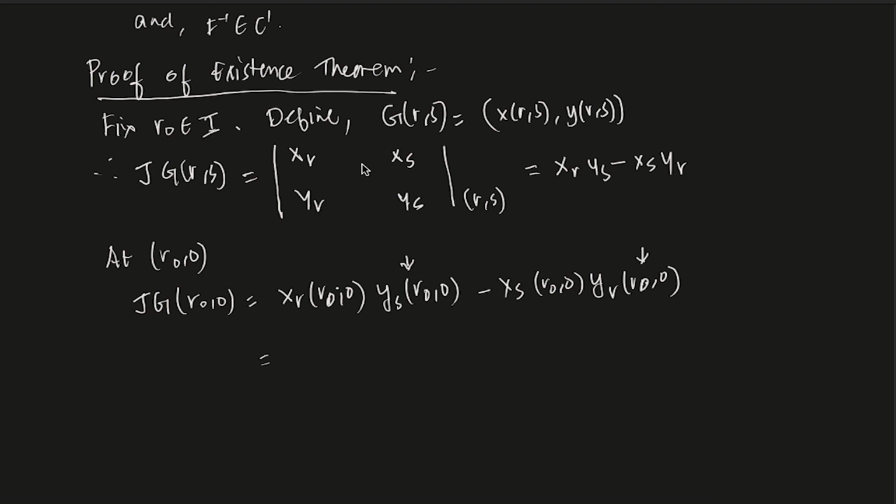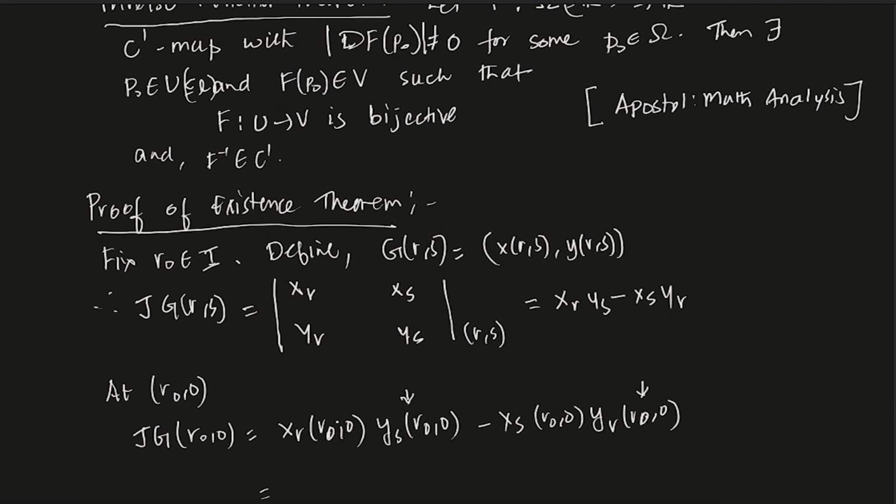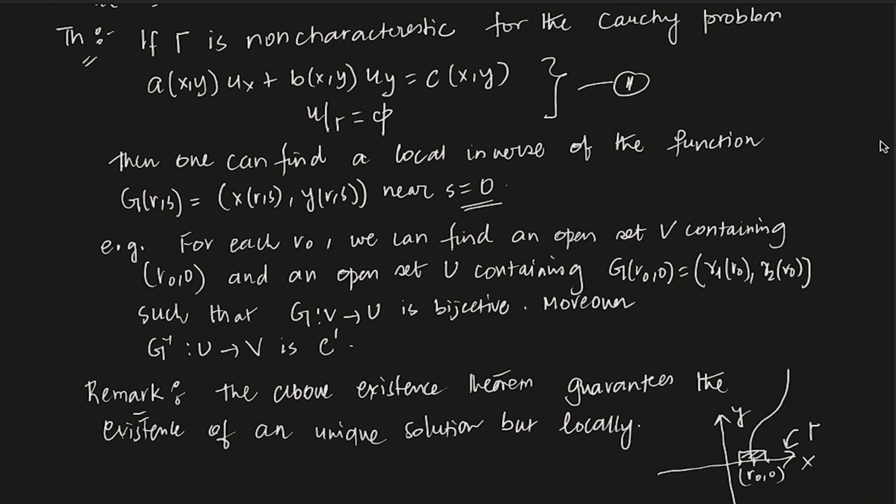For this problem I have skipped a little bit, but just go as we have done up till now. Think of the characteristic curve which is parameterized by gamma, and you can write the characteristic equation. If you write it, what do you think x_s is? X with respect to s is a, and y with respect to s is b, which we already know.